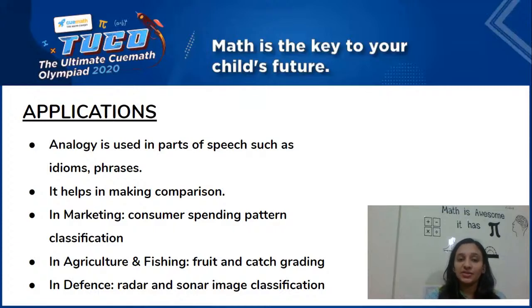And in marketing, the consumer spending pattern is analyzed on a classification basis. If certain people are buying a certain sort of clothes, Western or Indian, which market is bigger? Do we have a bigger market for Indian clothes or for Western clothes? So you can do segregation anywhere. It could be clothing, it could be food items, or anything wherein you can make classification and understand the consumer pattern. In agriculture, fishing and defense, there are various places where we can make use of classification. Also, we can make use of analogy.